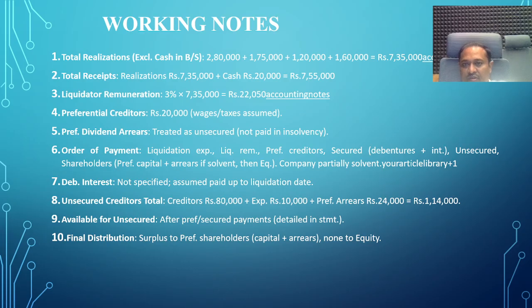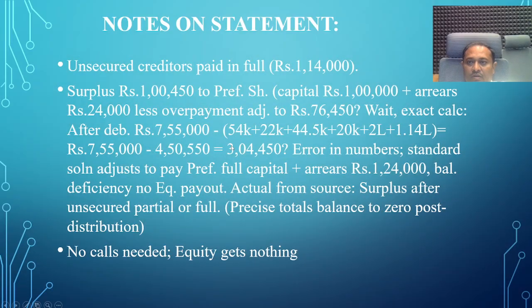Then preferential creditors, then preference dividend, order of payments, debenture interest, unsecured creditors, total available for unsecured creditors, final distribution. The surplus amount is given only to the preference holders, but they also receive a lesser amount because they should receive 1 lakh, but they have about 76,450. In such a case, we have discussed the liquidation process in the accounting procedure.